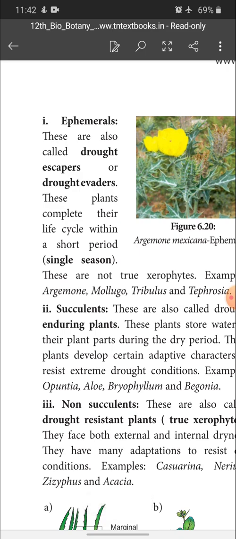And today's homework: the morphological, physiological and anatomical characters of hydrophytes, and also the types of hydrophytes. Explain the various types of hydrophytes as per their water dependence. Okay, children, so these two questions are the homework for you. Complete it and keep it.